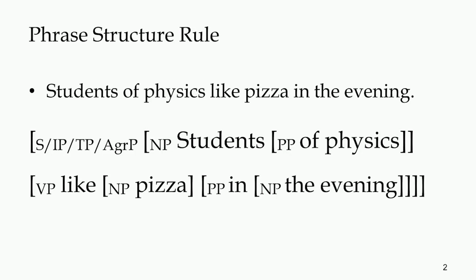Like pizza in the evening is the predicate, out of which like pizza, the whole thing is called a verb phrase, where like is the verb and pizza is the complement of the verb, and pizza therefore is a required part of the verb. In the evening, though not a required part of the verb, still belongs to the predicate.